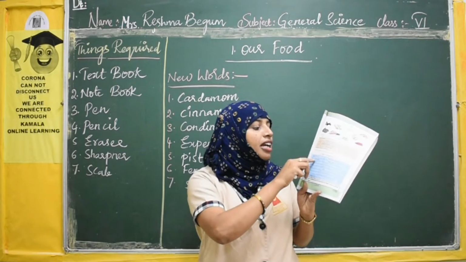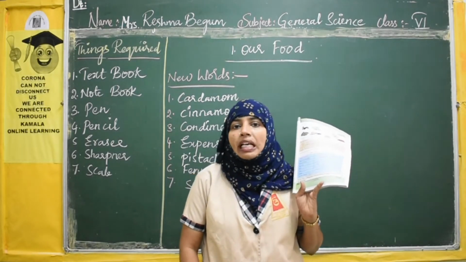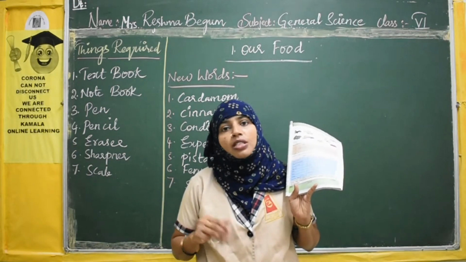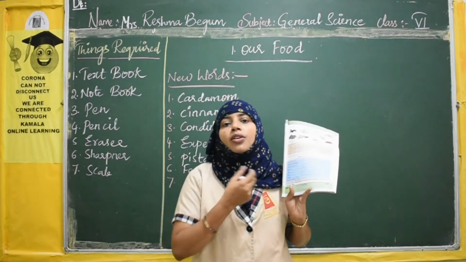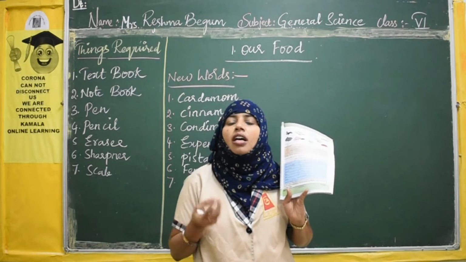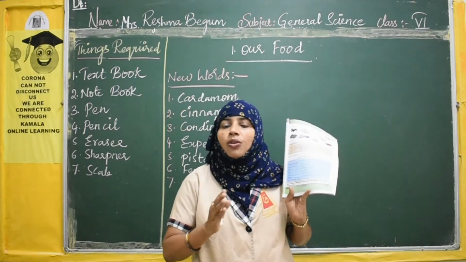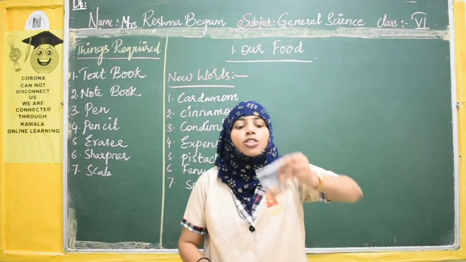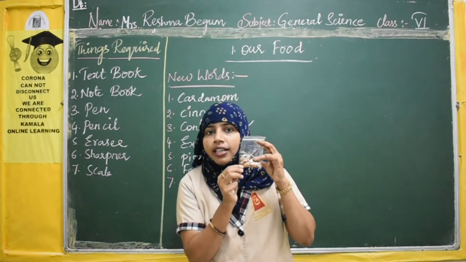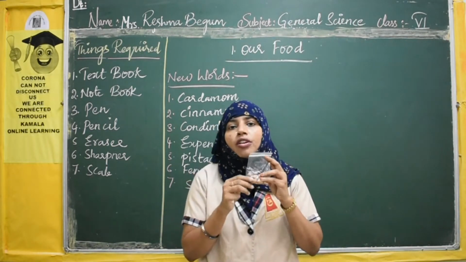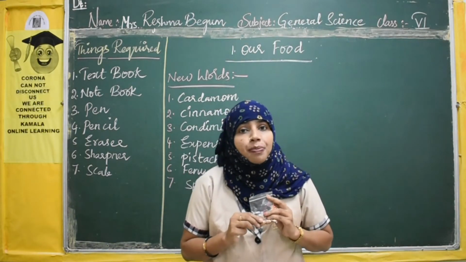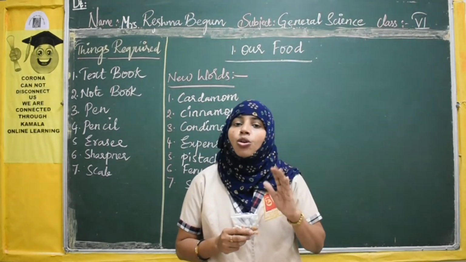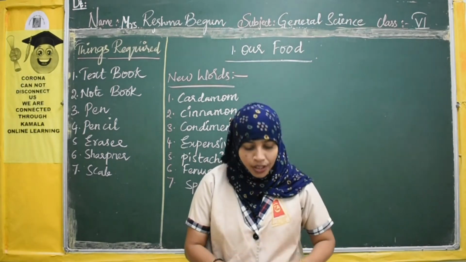For example, if you take fenugreek, menthulu, methi we call, methi seeds, or methi ki bhaji, leaves also we use as a curry, right? So fenugreek seed powder is used in making pickles, etc. Now in one plant, one part we use. If you take the example of badam, this is the seed part we are consuming, right? The leaf and outer seed coat we won't consume. If you take the example of spinach, palakura or palak ki bhaji, we use the leaf part. So from one plant, one part we are using, right?